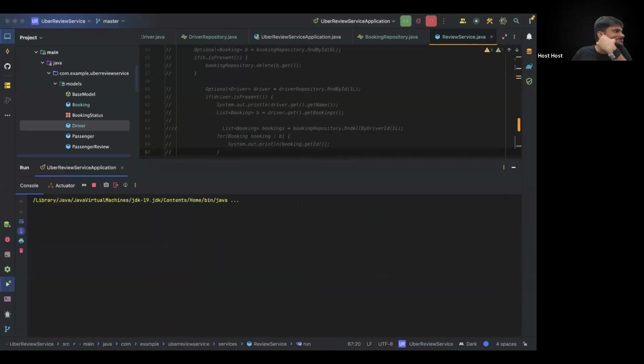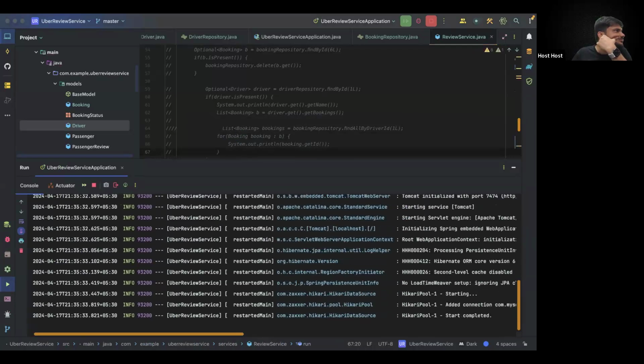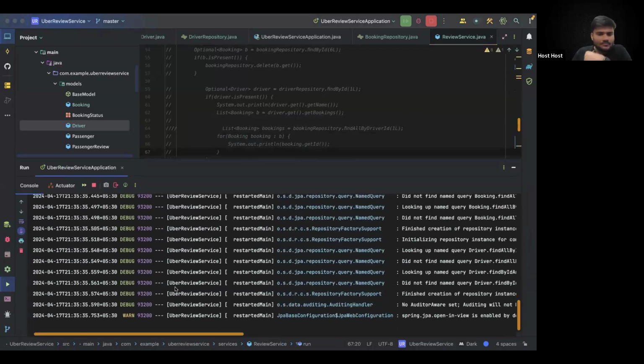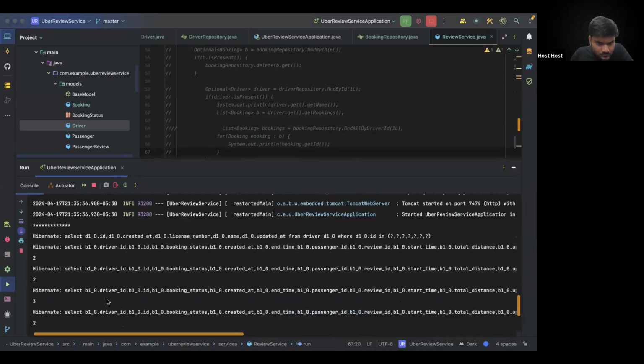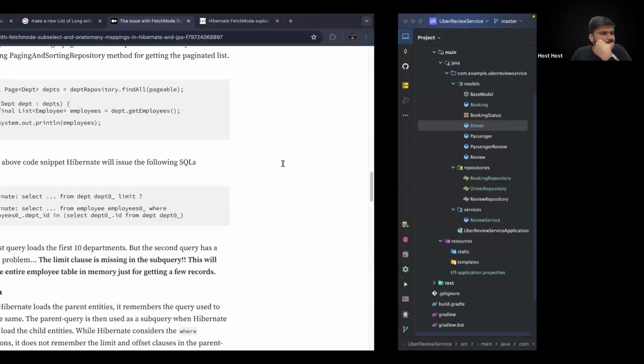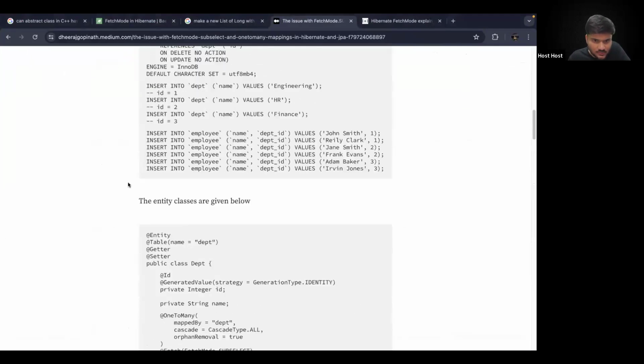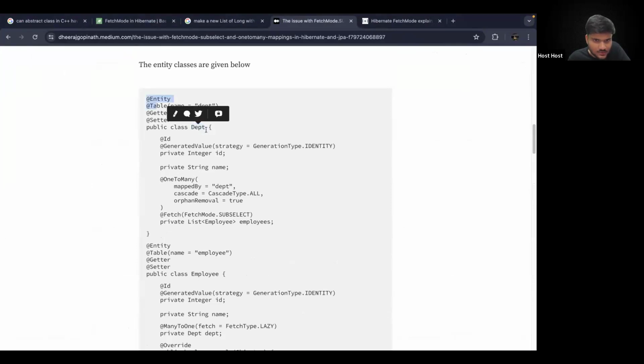Let's see. We are still making individual queries. What is missing, guys? Anything specific we are missing? So let's see again. We have a class here. For our case, this is driver. One-to-many mapping, we have a driver with bookings.